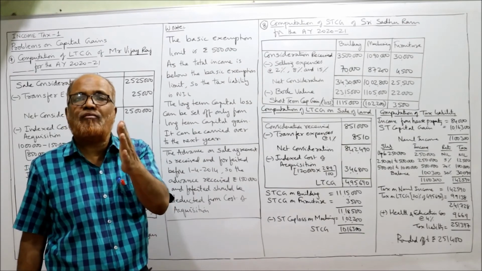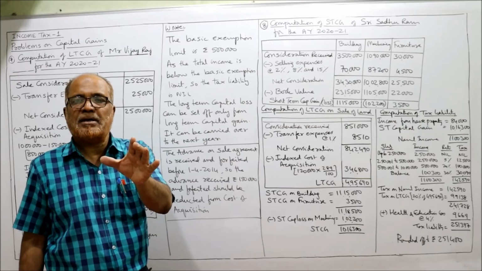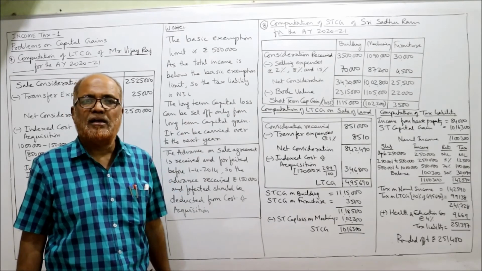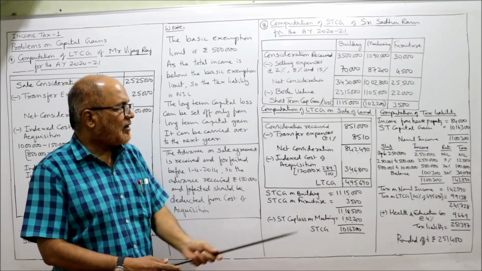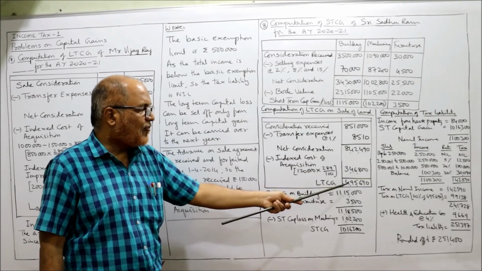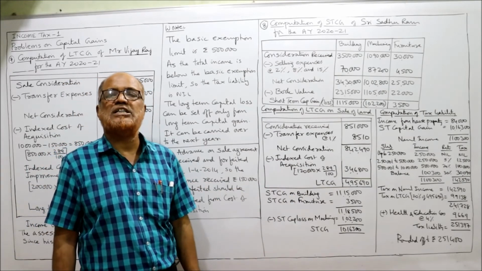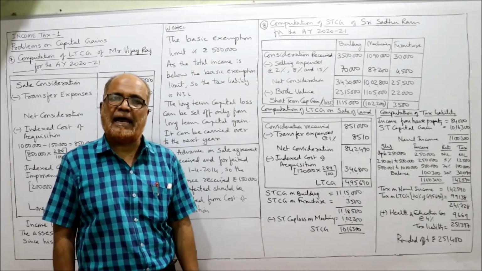That means before 1/4/2001. Our index numbers are there from 1/4/2001. So the asset was purchased before 1/4/2001. So we have taken 100. So it will be 3,46,800. Deduct it. 4,95,690. This is the LTCG, long-term capital gain on the sale of land.